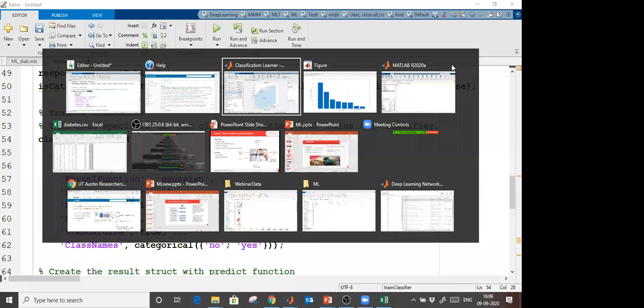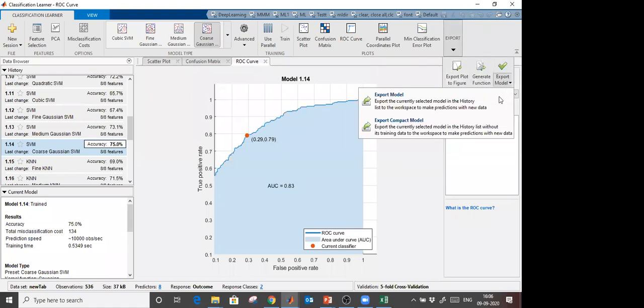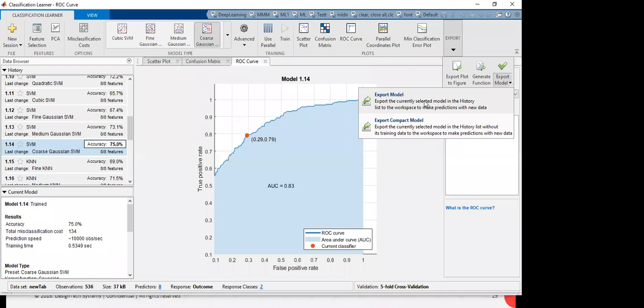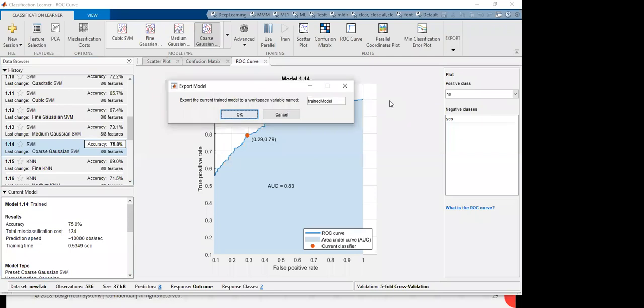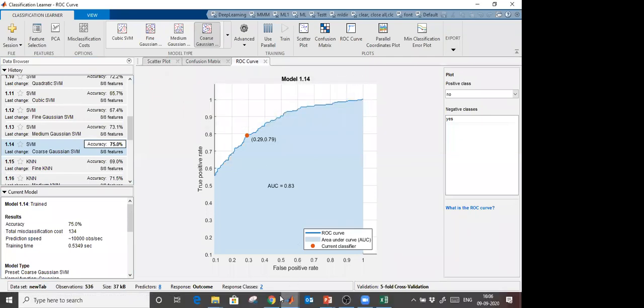Next, I'm switching back to the app. If you don't want to generate MATLAB code or do further modification, here is the option to export it as a model. Export compact model is used to generate C++ code from Simulink. If I click on this, I will get my predicted model in the workspace.